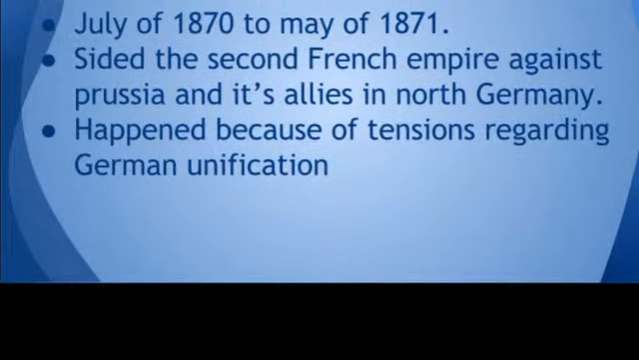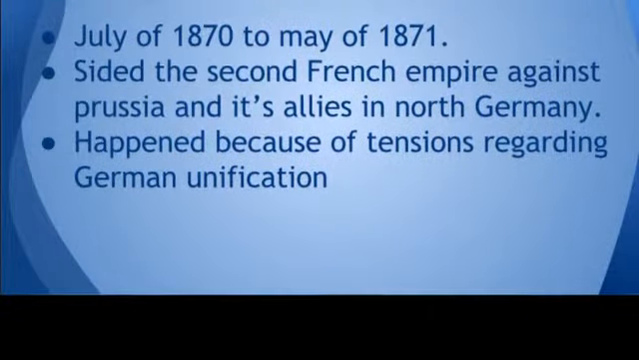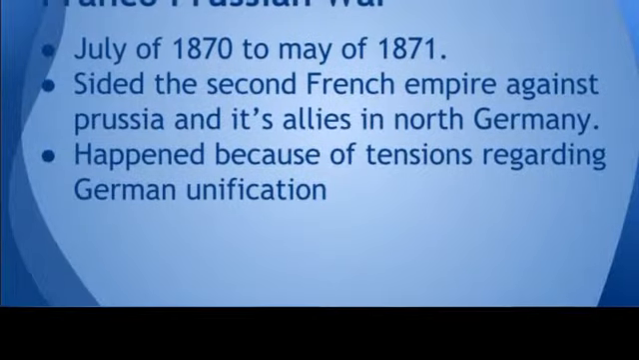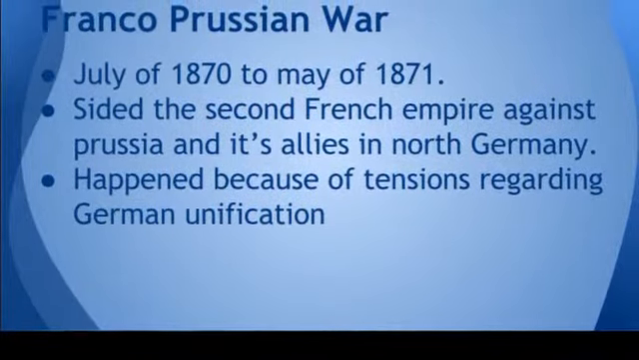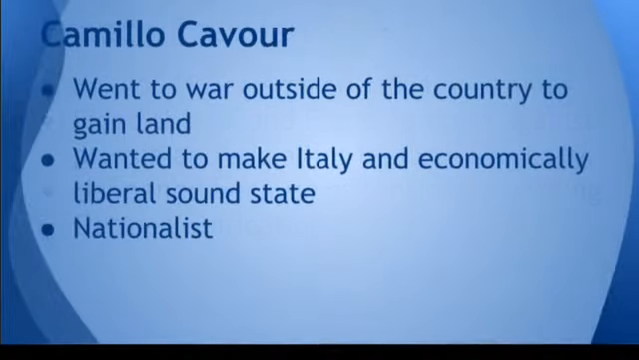The Franco-Prussian War, from July of 1870 to May of 1871, pitted the Second French Empire against Prussia and its allies in North Germany. It happened because of tensions regarding German unification.